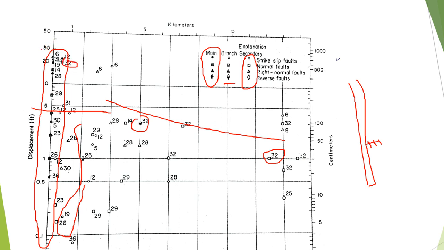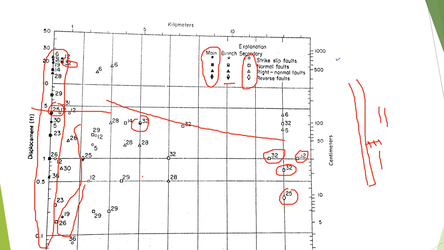I mean, if you have 20 feet of displacement over here, and over here it is 1 foot of displacement along the secondary faults, right? So the secondary faults may be of many types, like this is a secondary fault, this is a secondary fault, and this is the main fault. So you can have more secondary faults like that, right? Then we have this 25 number event. You need to find out where 25 is. 25 is this. It has 5 feet of displacement, and over here it has less than half a foot. So over here we are getting the idea.